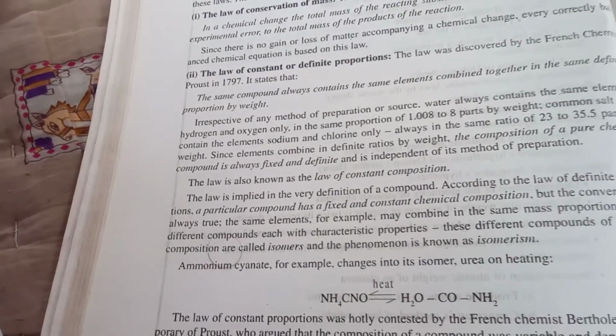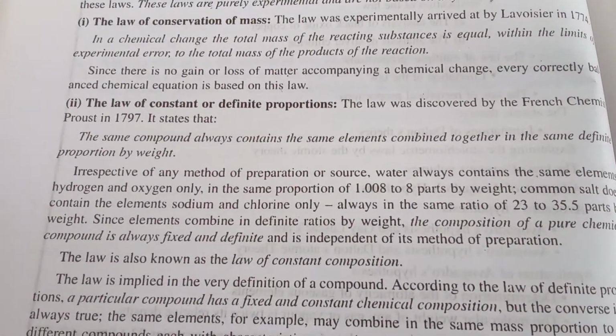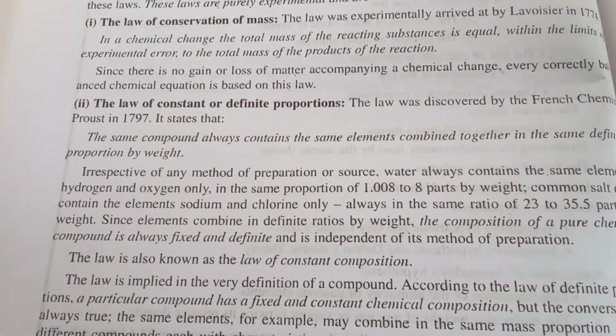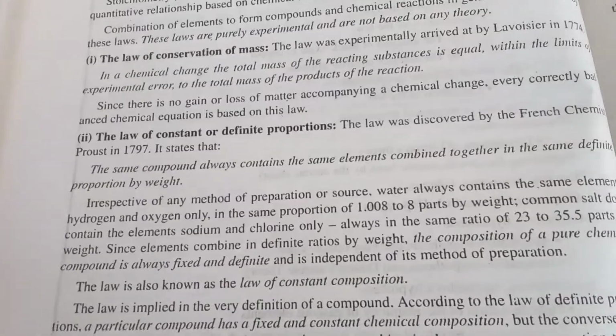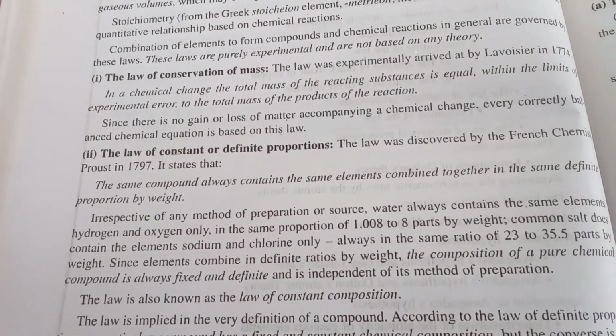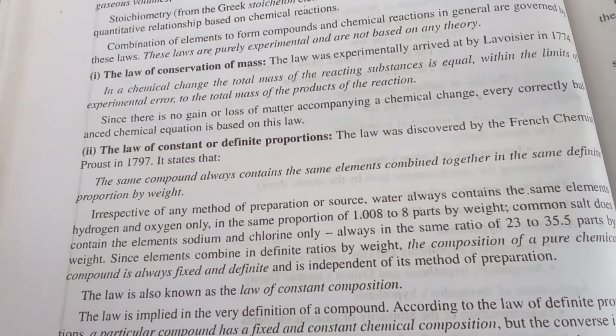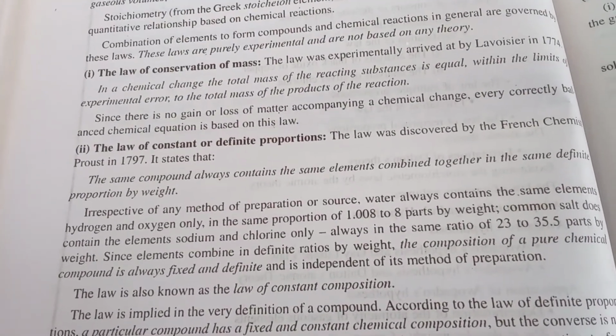When Lavoisier stated the law of conservation of mass, at the same time, around 2, 3, 4 years before, Beethoven was born in 1770. Beethoven, the musician.